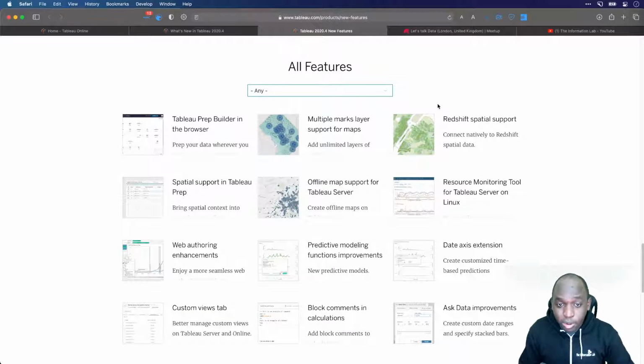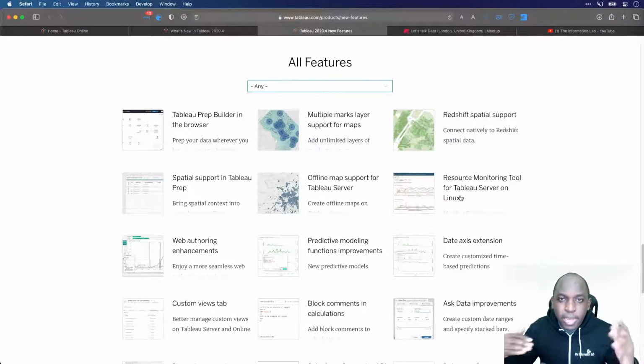We have a whole load of features, and before I get stuck in, this was actually the first release where I was really confused about what to tell people, because I spent most of my time in the browser. I basically managed to use 90 to 95% of these features entirely in the browser, as well as doing things that I couldn't do in the browser before entirely in the browser. So I'm going to try and mix that up a bit today. You'll notice that I talked about authoring and not desktop, because I think that's going to be the way to talk about building workbooks and dashboards in the future. You'll be an author. Where you do it won't really matter, whether it's on desktop or in the browser.